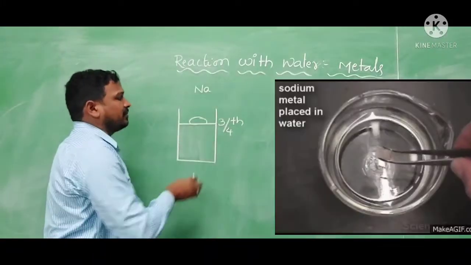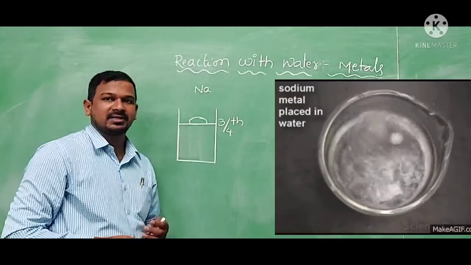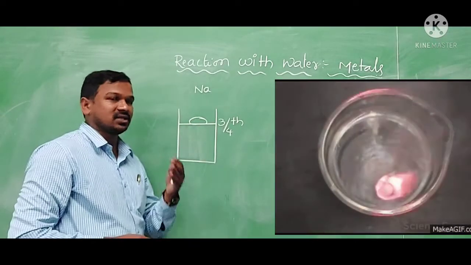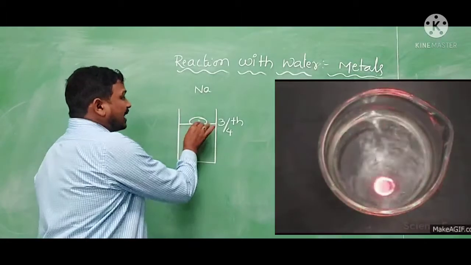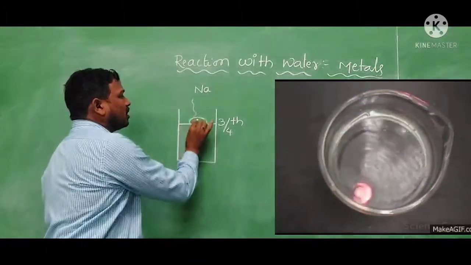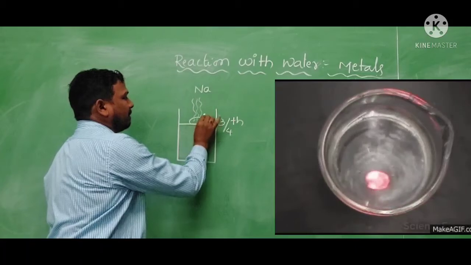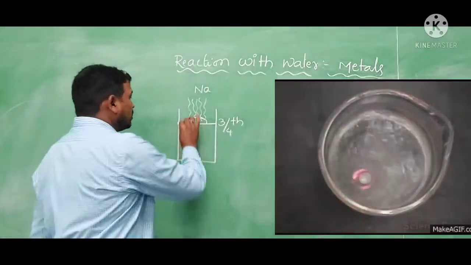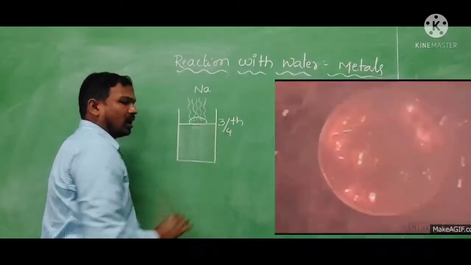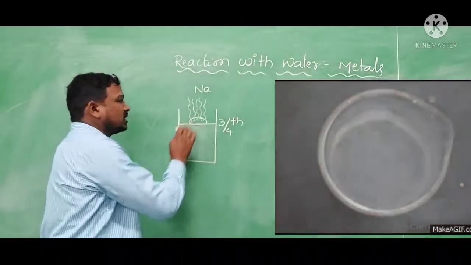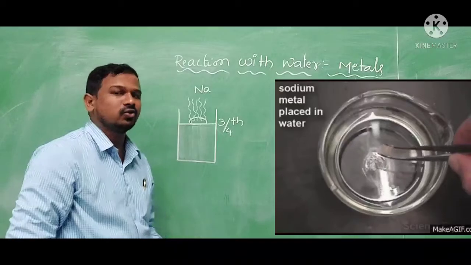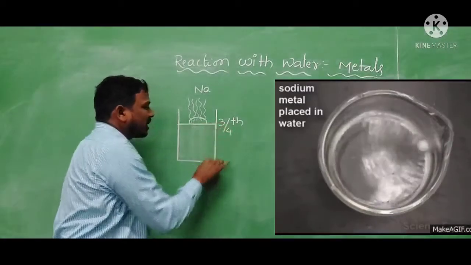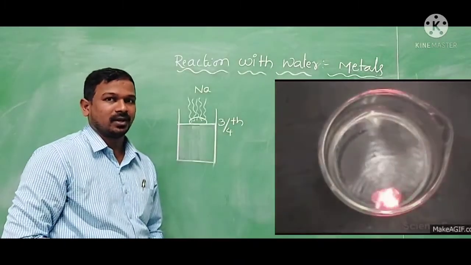In that reaction, the sodium will melt and start catching fire, giving a golden color flame. After some time, the solution becomes hot because it is releasing heat.